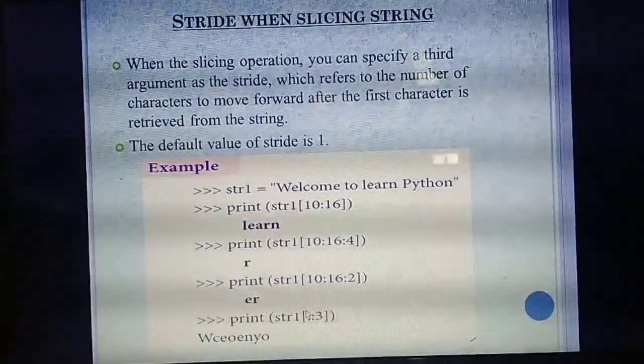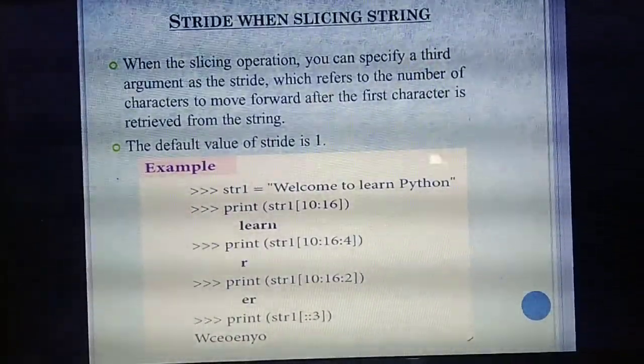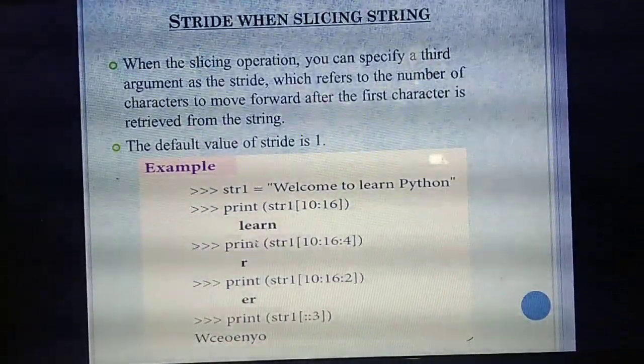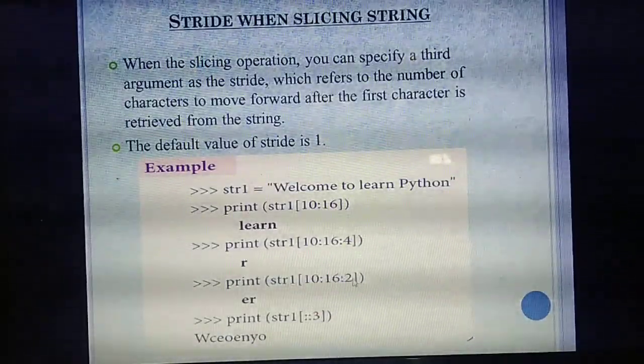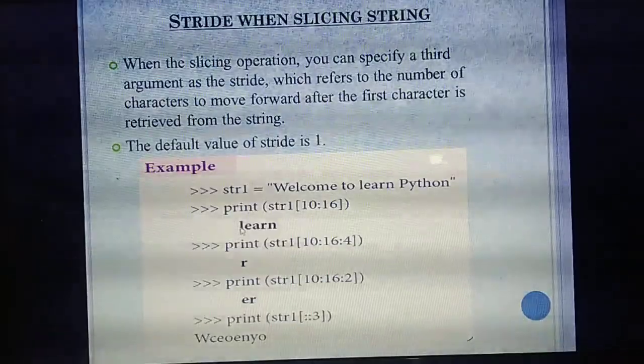So listen. Till this, can you understand? So 10 to 16, learn. Then from here you are going to slice 4. So already you have sliced R. Along with this, next you are going to slice 2. So the second letter, ER.